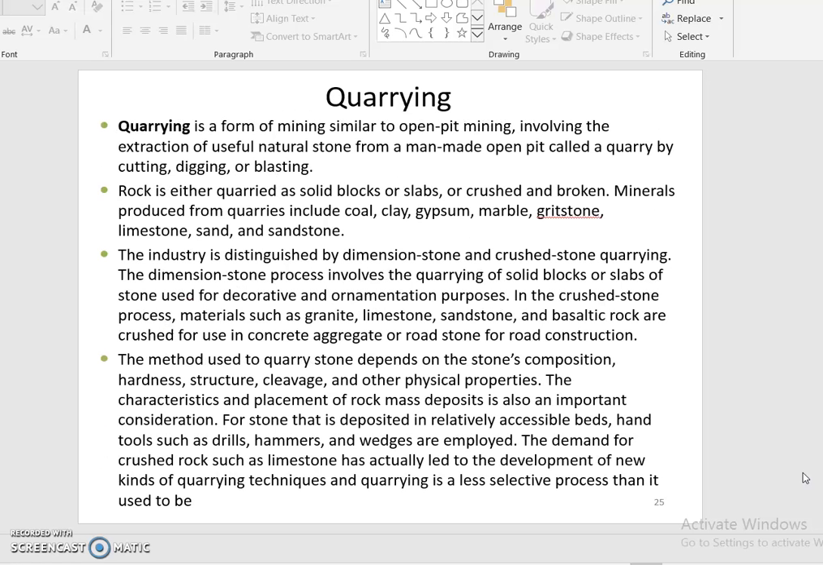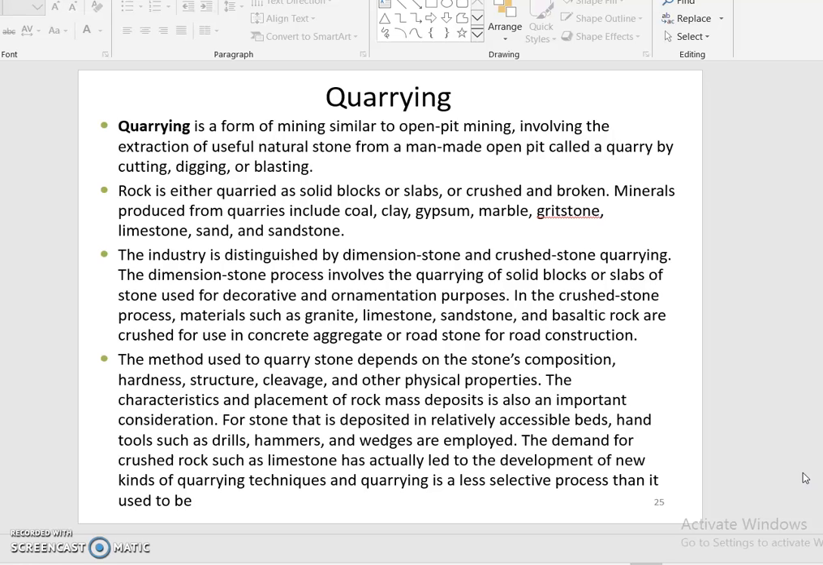Coming to the quarry, quarrying is nothing but where we naturally take the rock from the earth. Quarrying is a form of mining similar to open pit mining, involving the extraction of useful natural stones from a man-made open pit called a quarry by cutting, digging or blasting. The rock is either quarried as a solid block or slab, or crushed and broken. Minerals and products from quarries include coal, clay, gypsum, marble, grindstones, limestone, sand and sandstone.